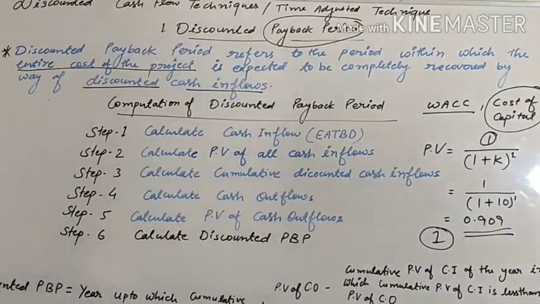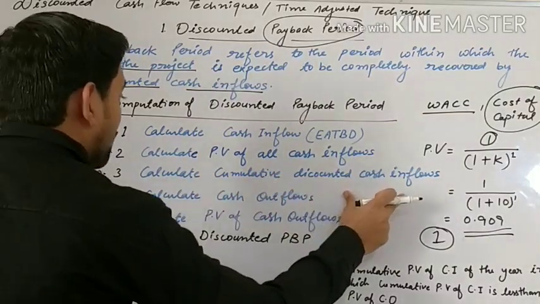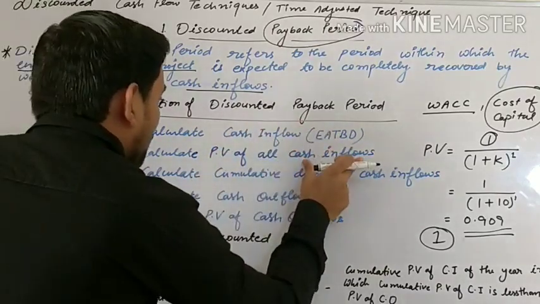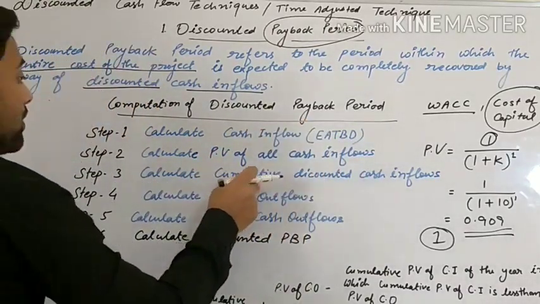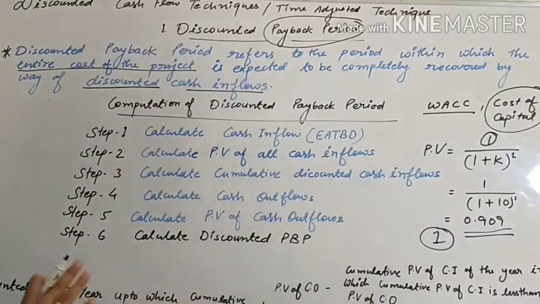Okay, step 3. Then you have to find cumulative discounted cash inflows. It means when you have found the PV of all cash inflows, you have to find the cumulative discounted cash inflows or cumulative PV of cash inflows. Both are the same.